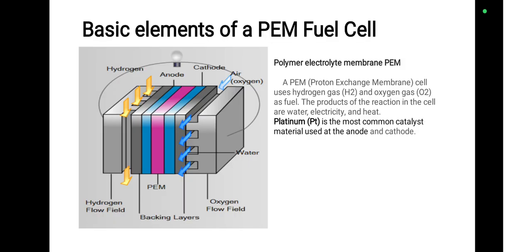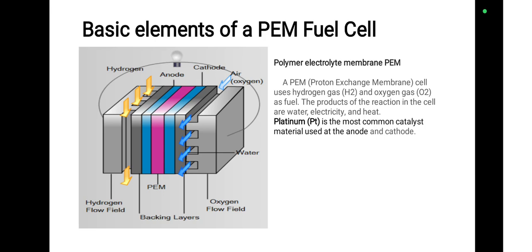The first type of fuel cell is the polymer electrolyte membrane fuel cell, shortly called the PEM fuel cell. The figure shows some of the basic elements used in the PEM fuel cell: anode, cathode and PEM, nothing but proton exchange membrane. A PEM cell uses hydrogen gas and oxygen gas as fuel. The products of the reaction in the cell are water, electricity, and heat.